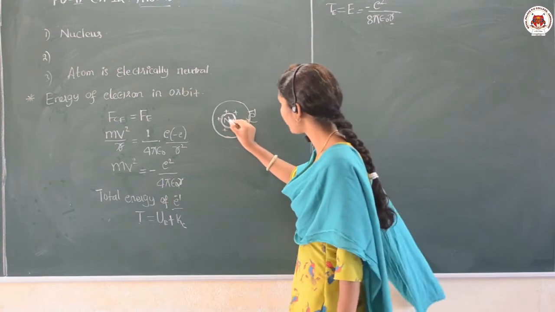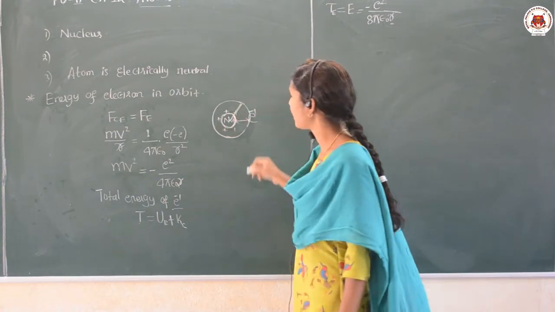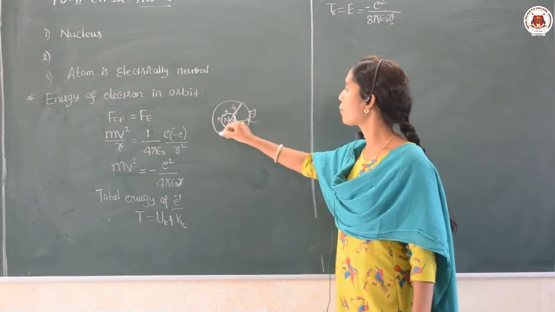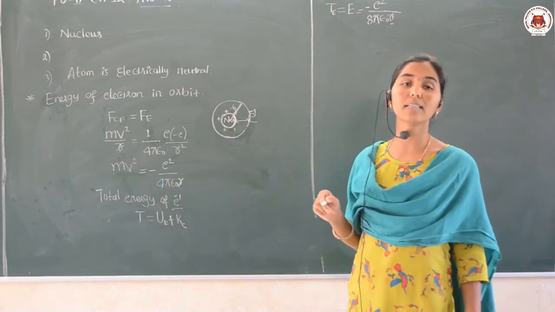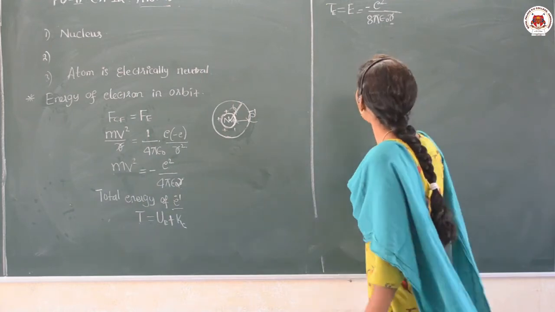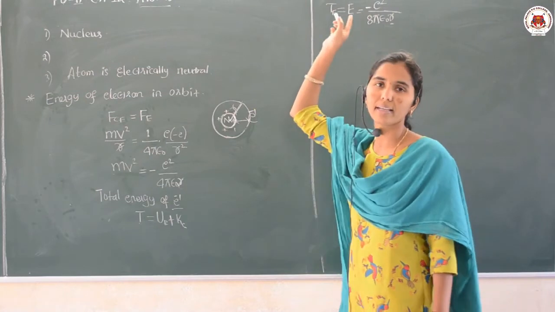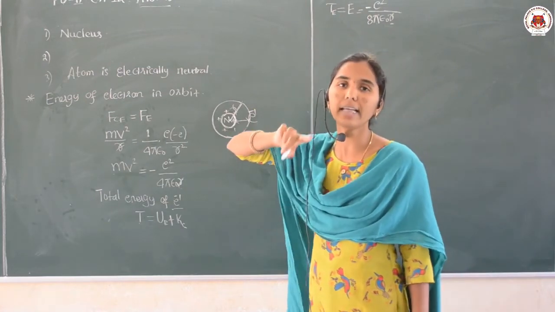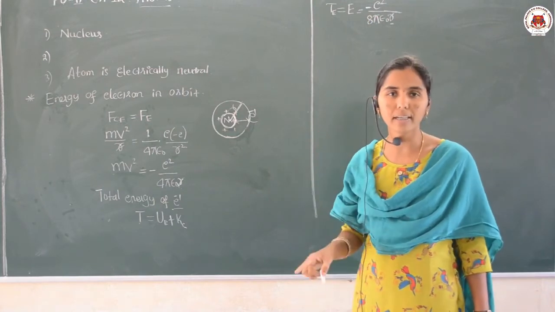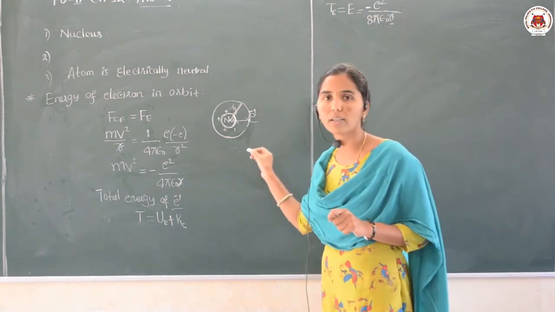That means if you take the distance from the nucleus, that is one line here, if you draw the line, that is called the radius of the orbit along which the electron is revolving around the nucleus. Okay, and the last expression is negative. So that gives me an idea that the electron is a negatively charged particle, and it is bound to the nucleus only.